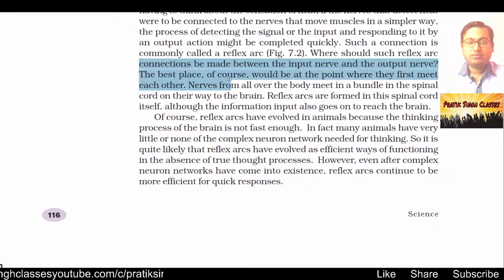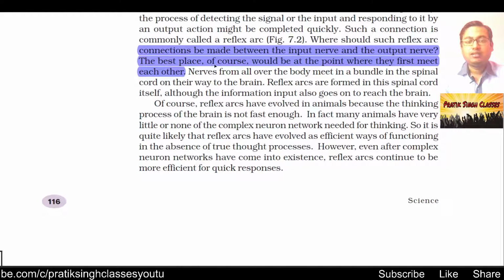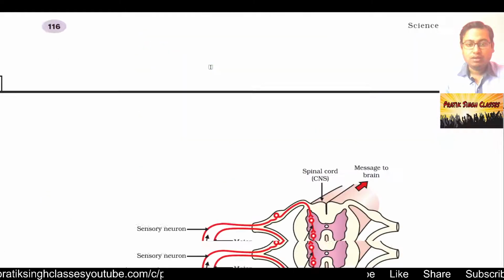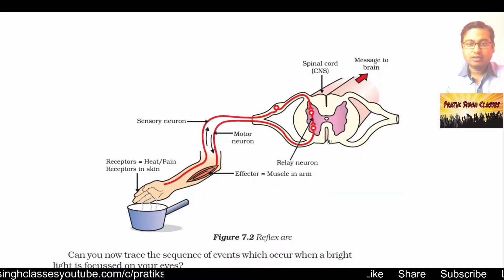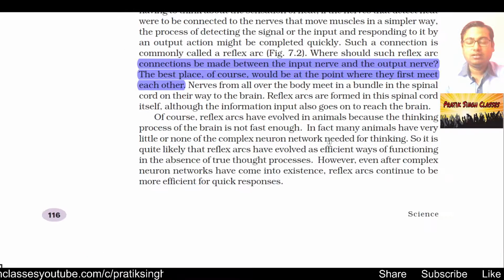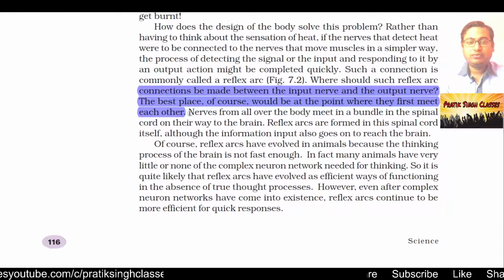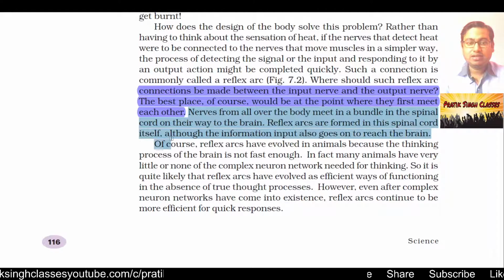The best place, of course, would be at the point where they first meet each other, and we know very well that all the nerves first meet at the backbone, or here the spinal cord, and then it goes to the brain. Nerves from all over the body meet in a bundle in the spinal cord on their way to the brain. Reflex arcs are formed in this spinal cord itself, although the input information also goes on to reach the brain.